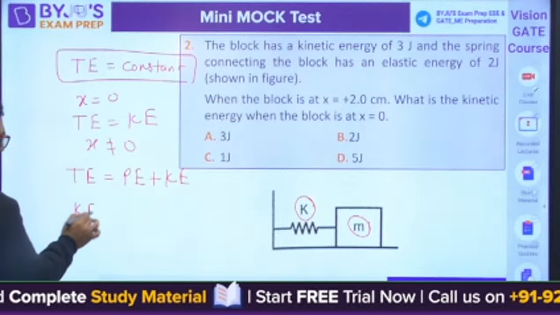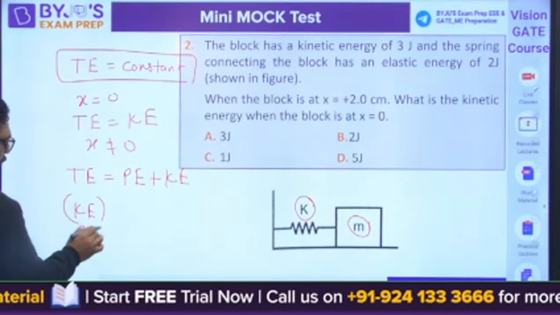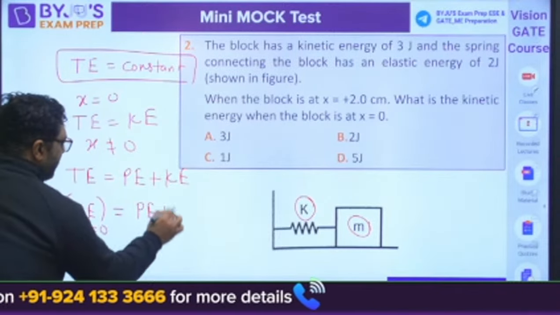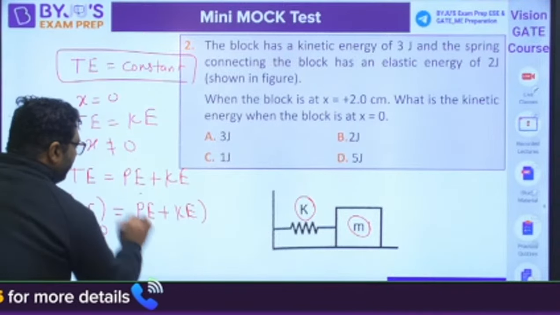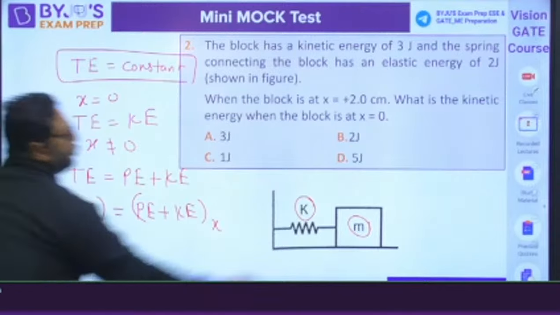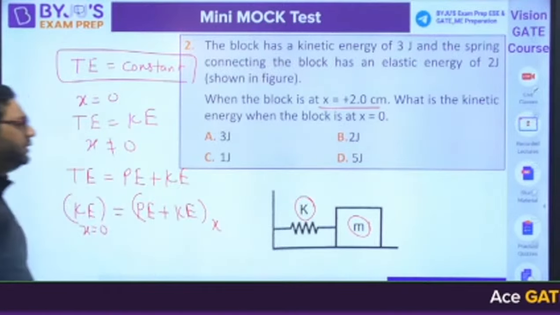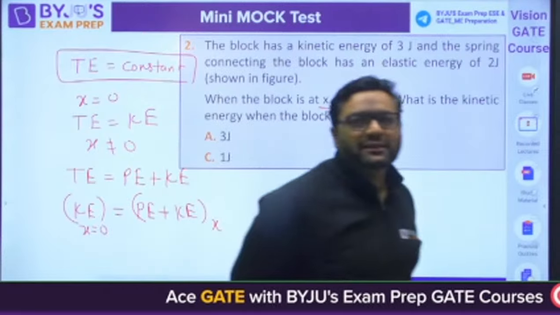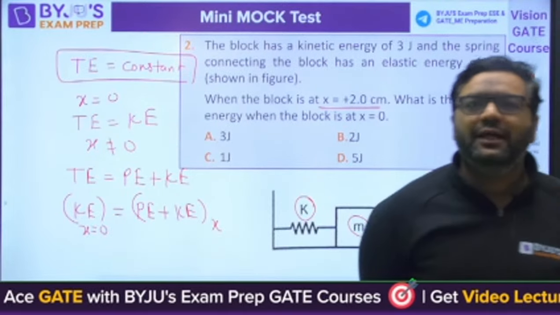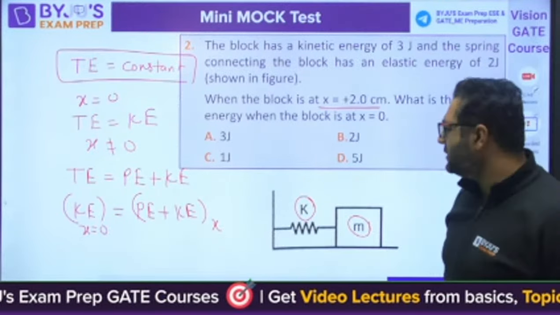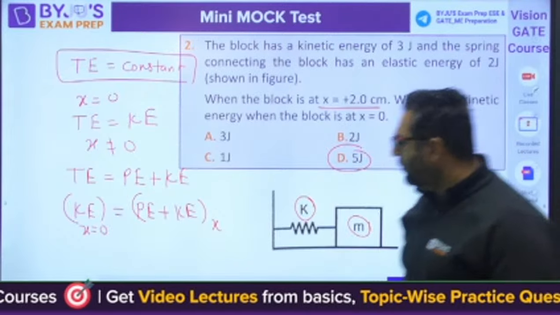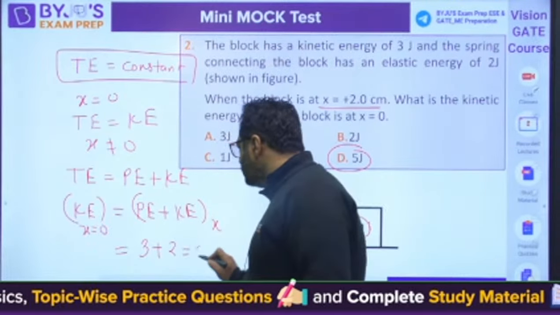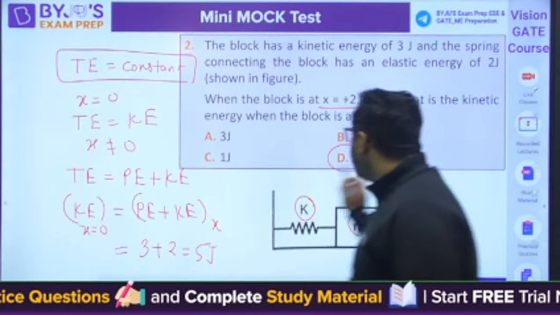So kinetic energy at x equals 0, you need to find out. This can be written as potential energy plus kinetic energy at any value of x. For x equals 2 centimeters, they have given this. So can you tell me the answer for this? Yes, Amit is saying answer to be D. Yes, very good. The answer for this is going to be D, because when you put this in, it is 3 plus 2, answer will be 5 joules. Answer will be D for this.